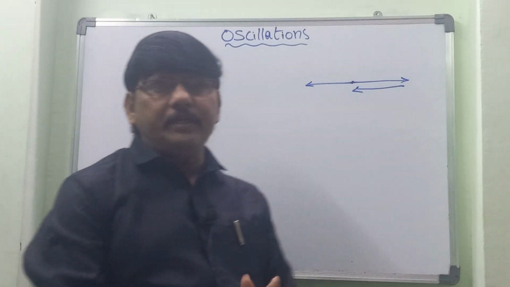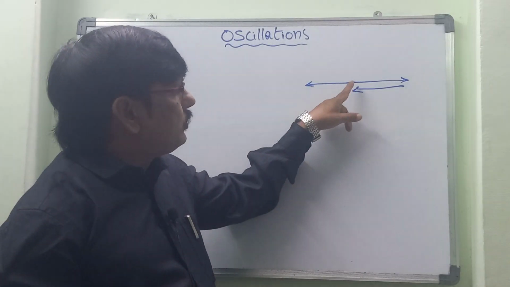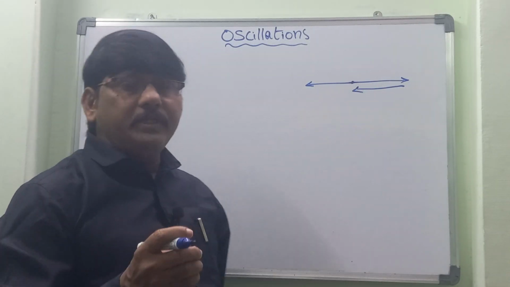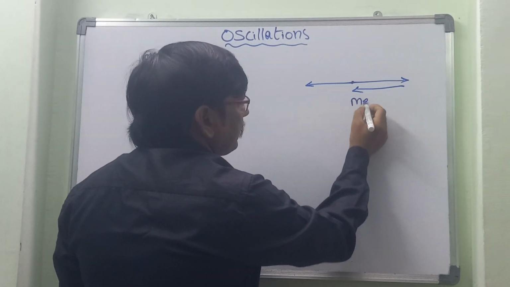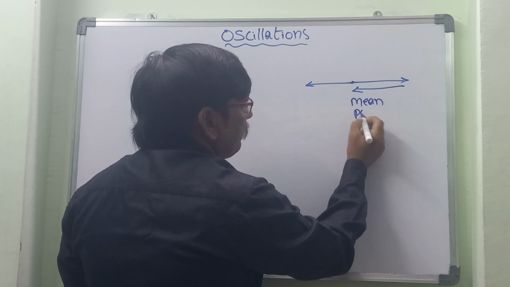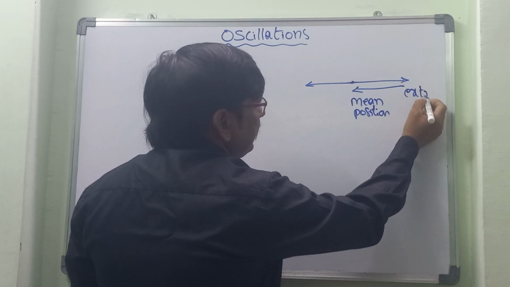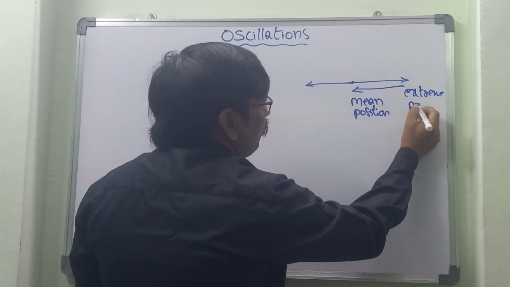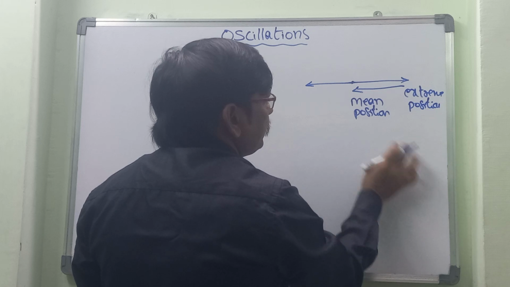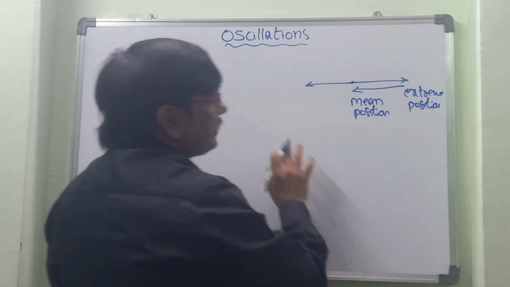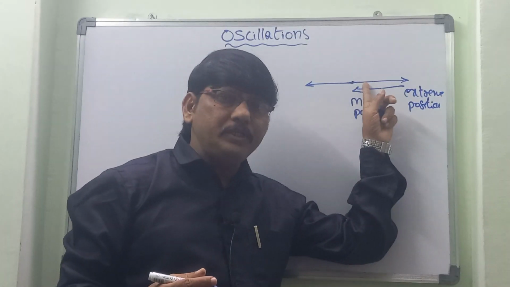Now here are a few terms. The point where the object starts is called the mean position. Then the points where the object reaches its farthest are called extreme positions. So both ends can be taken as extreme positions, here and here. The object travels between them.